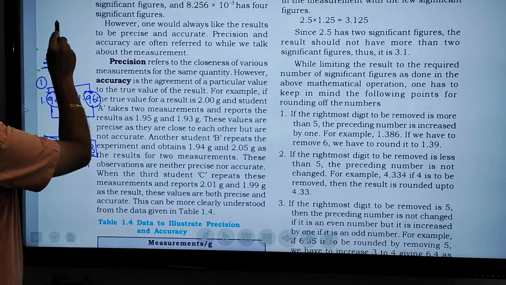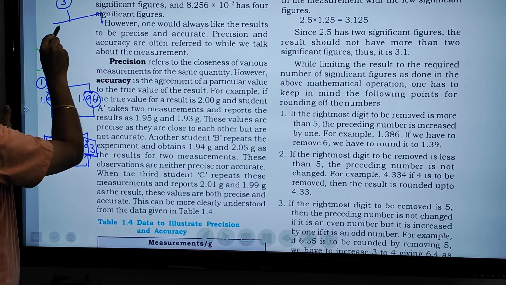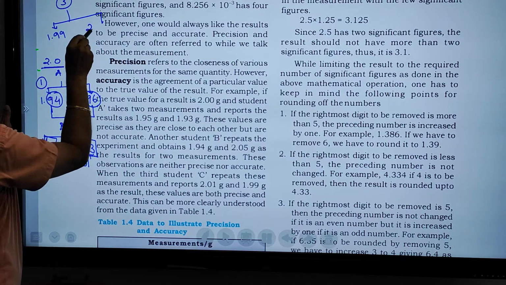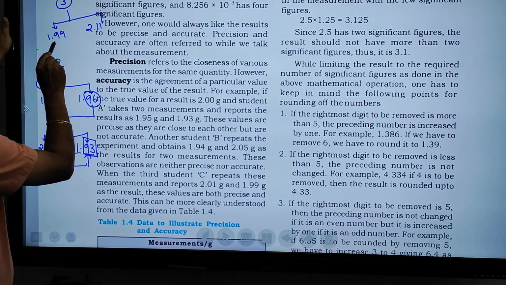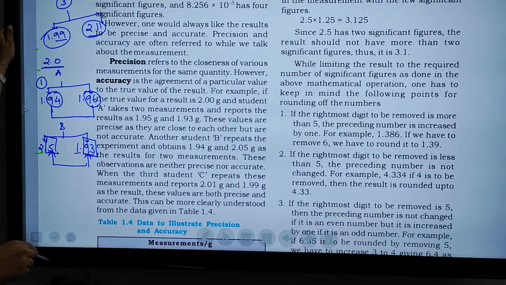And the third student, student number 3, got two different results: 1.99 and 2.11. So this is a perfect measurement, the average will be 2, and it is an accurate number.